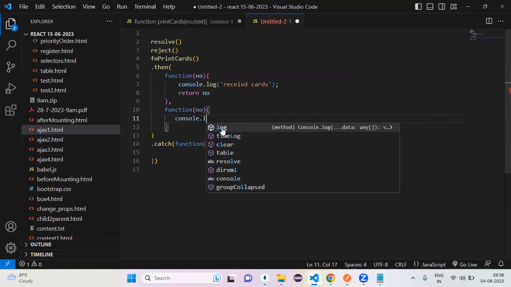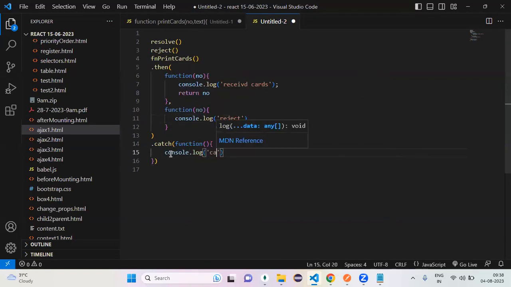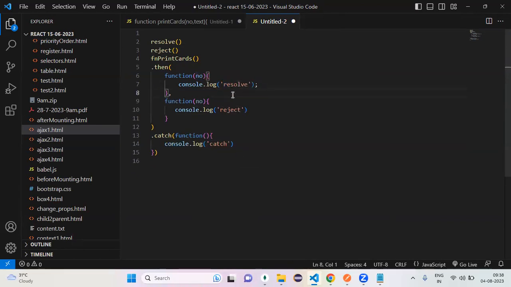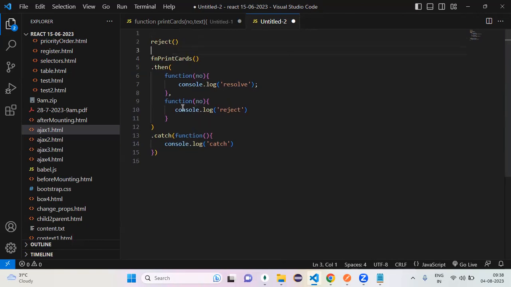Okay, this is console.log reject, and this is console.log catch, and this is console.log resolve. Can I remove this one? Now my output is what? Reject. If it is like reject, my output is reject, not catch. If it is there, that particular function is going to execute. If it is not there, it is only looking for catch, catch or not.